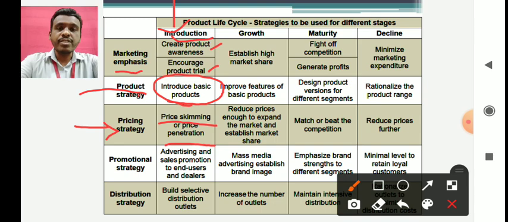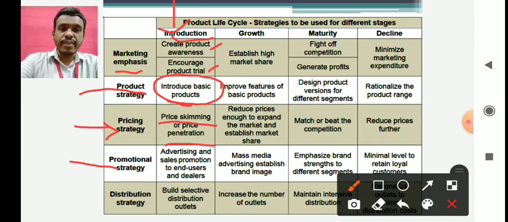The third strategy is the promotion strategy. Now, when is a promotion strategy used in the introduction phase? As I've already said, these are new products to be launched just now. So during launch, a company usually spends a lot on advertising and promotion. Generally, advertising and sales promotion to end users and dealers are done on a very large scale.